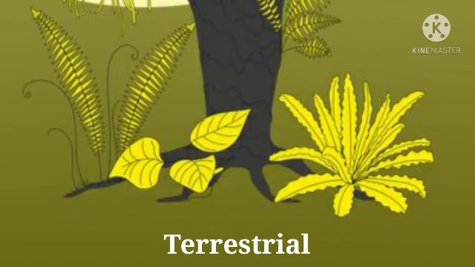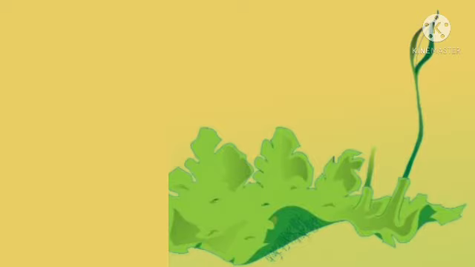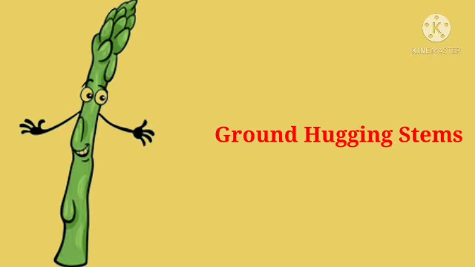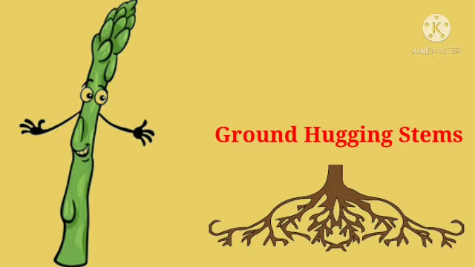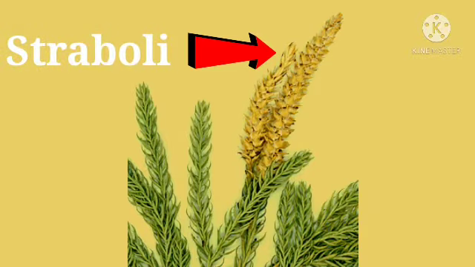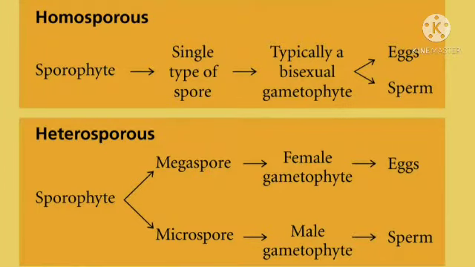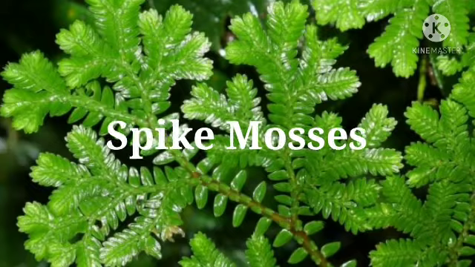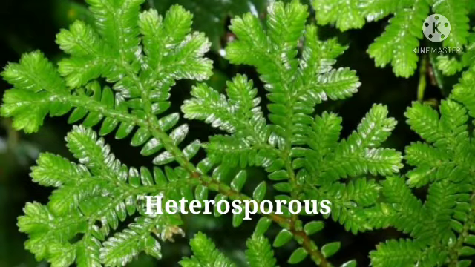Let's talk about phylum Lycophyta. Lycophytes are terrestrial and some are epiphytes. The dominant plant is the sporophyte. They produce upright stems and ground-hugging stems. In upright stems, small leaves can be found. Ground-hugging stems produce dichotomously branching roots, and they have strobili, and they are homosporous or heterosporous. All club mosses are homosporous, for example Lycopodium, and all spike mosses are heterosporous, for example Selaginella.